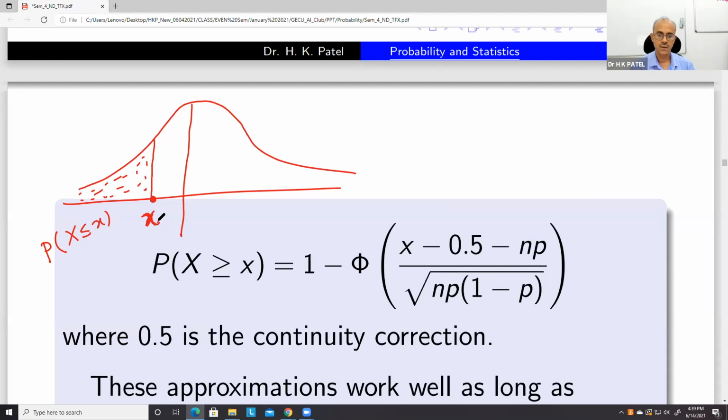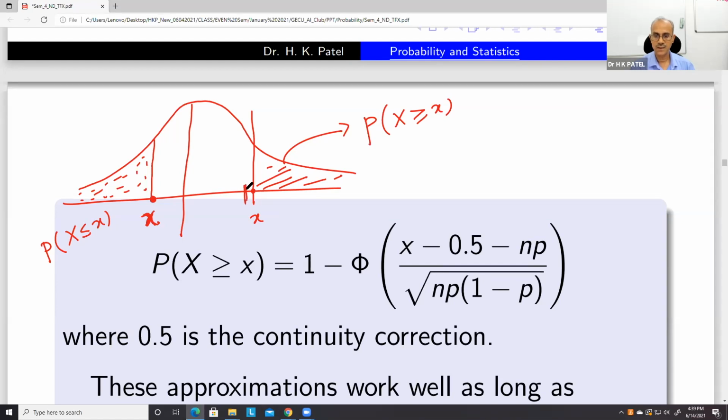But if this is my x and I want this other part, then we have to take some area on the left side.